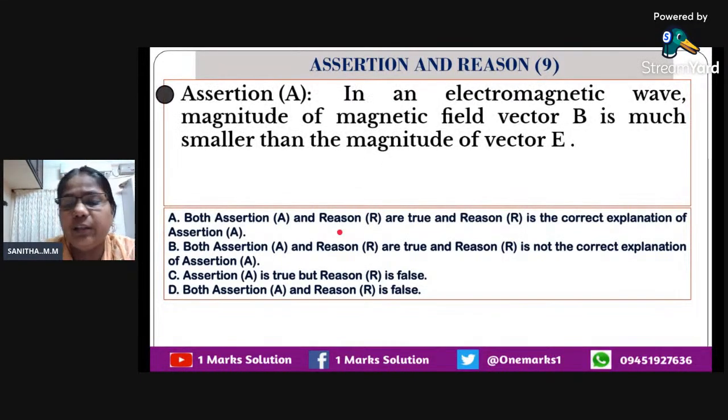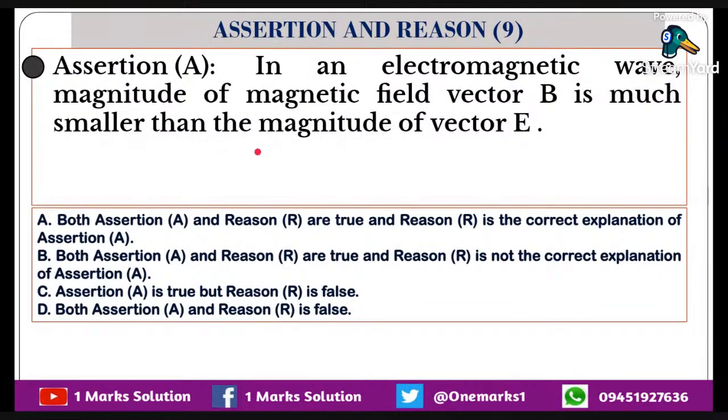Let us move on to the ninth one. In an electromagnetic wave, the magnitude of magnetic field vector B is much smaller than the magnitude of the electric vector E. Always we will say that two vectors will be there in the electromagnetic waves, E vector and B vector. So here the magnetic field vector will be less than that of the electric vector.